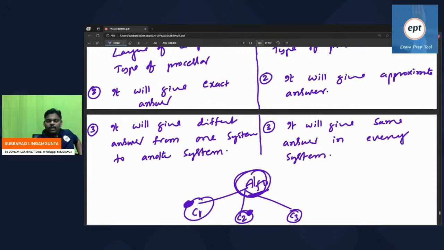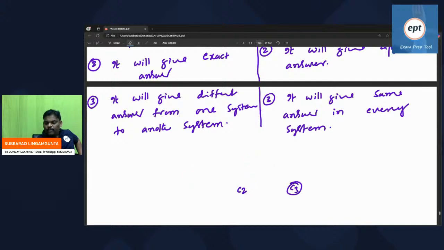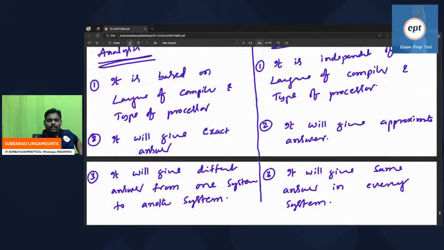It will give the same answer in every system because it is independent. Anyhow, it is independent. So please concentrate here.